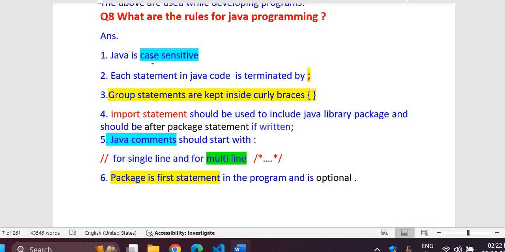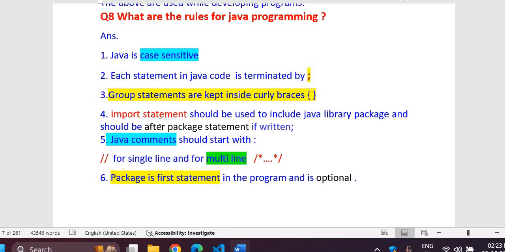So if you try to put everything in small letters, then each statement in Java code is terminated by semicolon. So whatever statement you are using, if you are ending that statement, that line, then that must be terminated. Then after this, next is coming up group statements. Group statements are kept inside curly brackets. So if you want to run multiple statements simultaneously for a particular condition, put them inside the curly brackets.